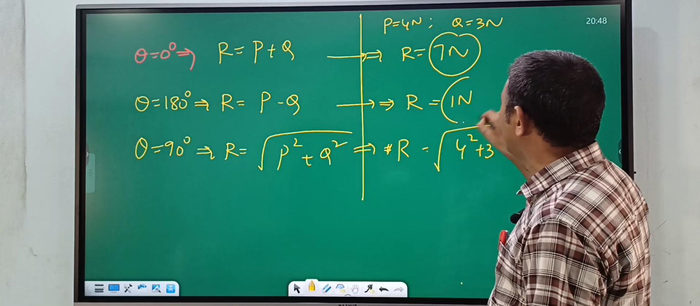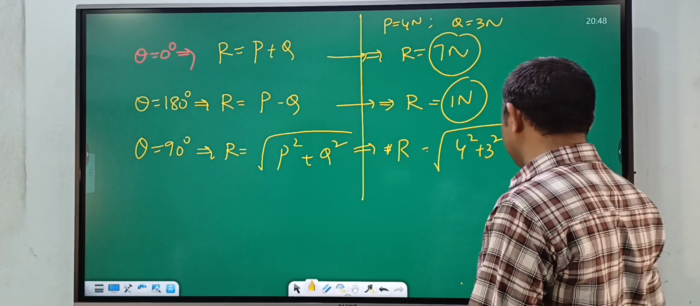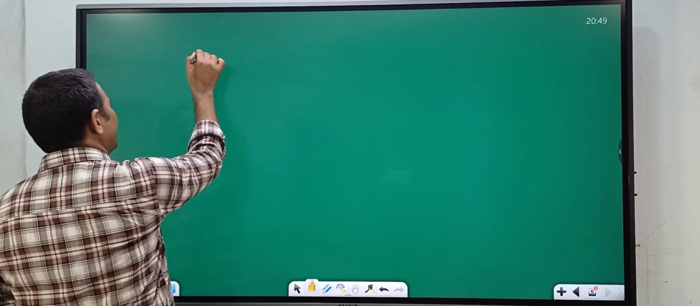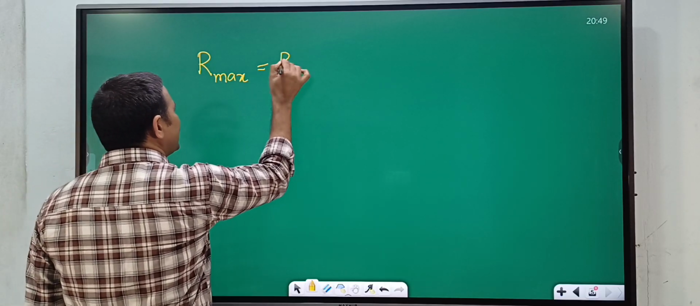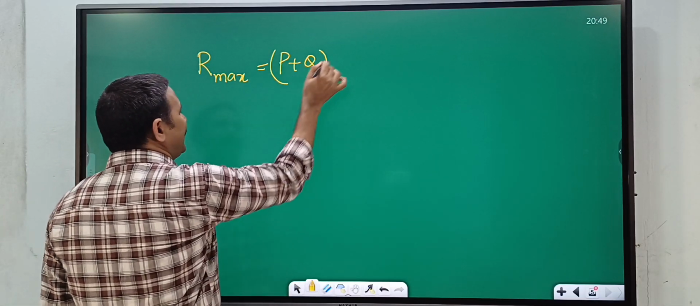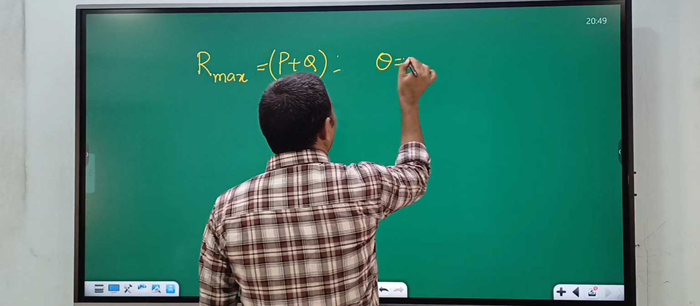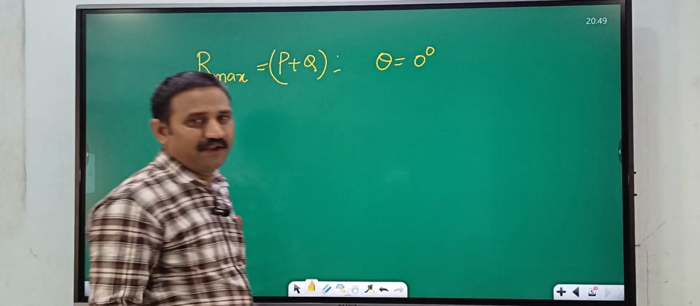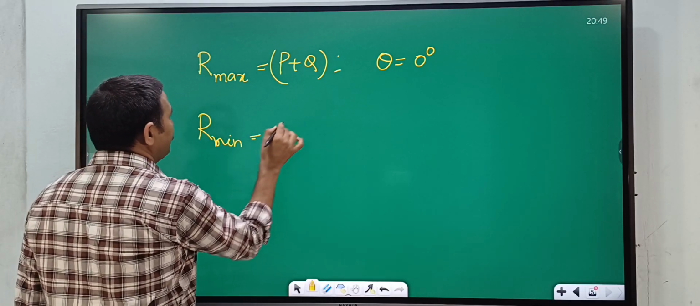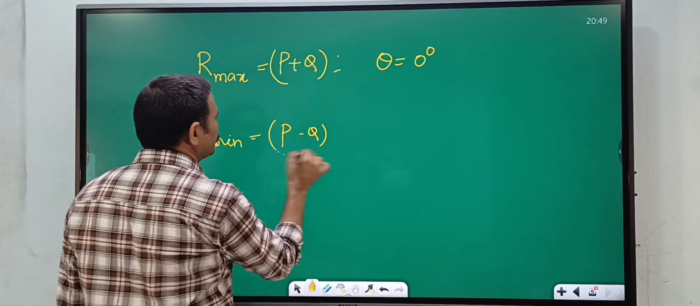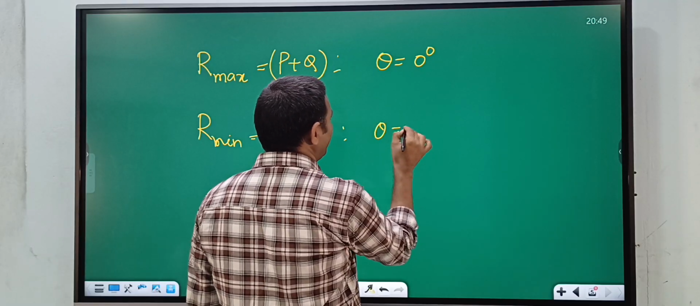That is P plus Q, and the minimum value of the resultant is P minus Q. So here the resultant vector's maximum value is P plus Q when both vectors are in the same direction. When the resultant vector has its minimum value, that is P minus Q, both are in the opposite direction.